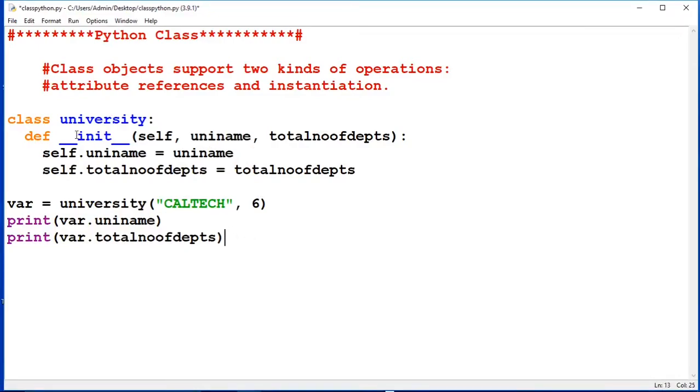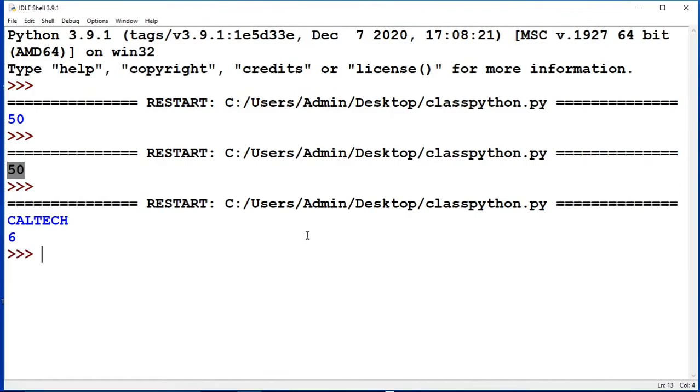So here you can see that init function has been defined, and here these two attributes that I have taken, which is university name and total number of departments, that has been instantiated. And then finally I am going to pass this Caltech and 6 so that I should get these two outcomes printed. Okay, so you see Caltech and 6 has been displayed.